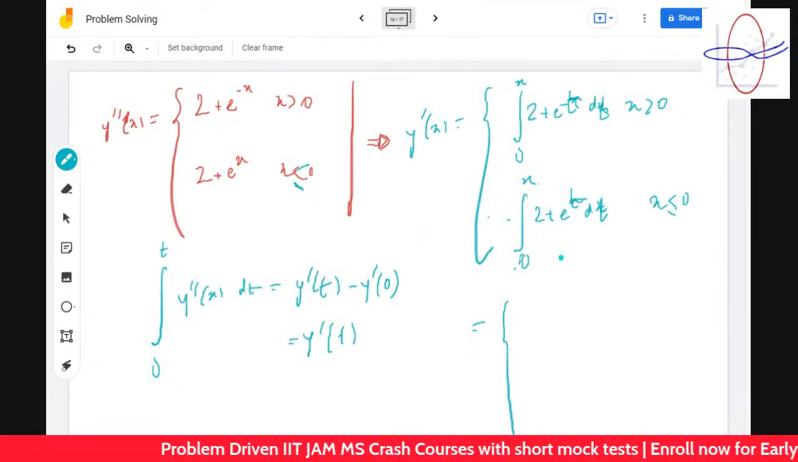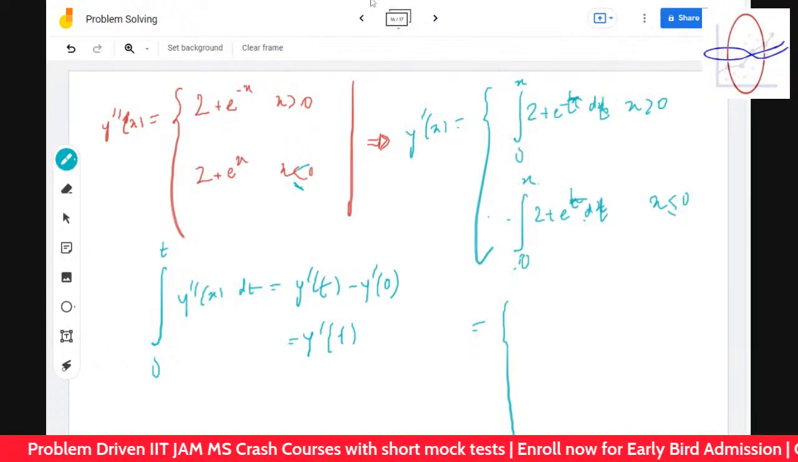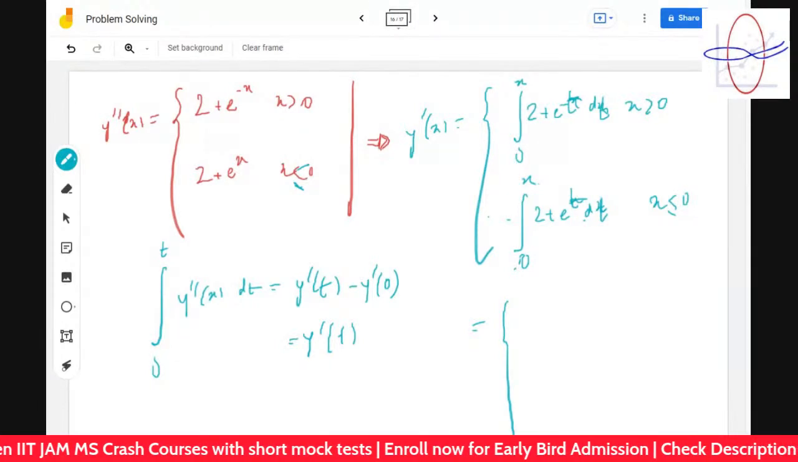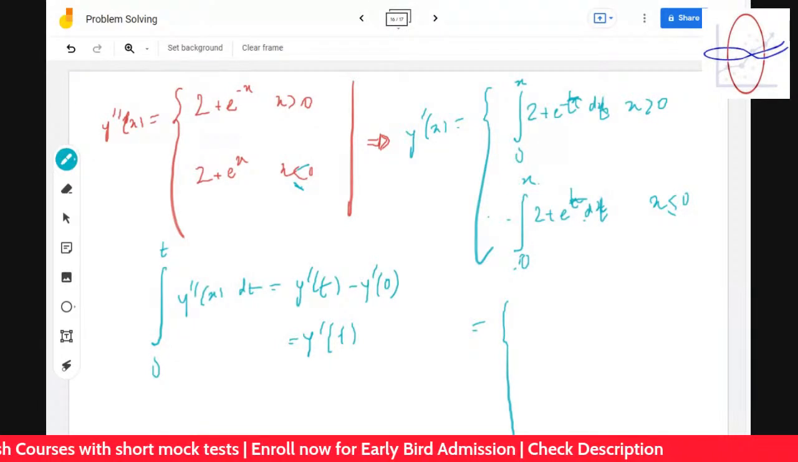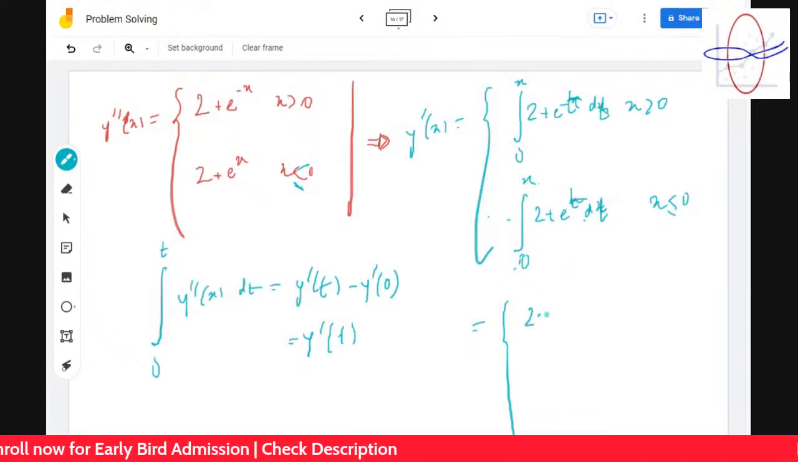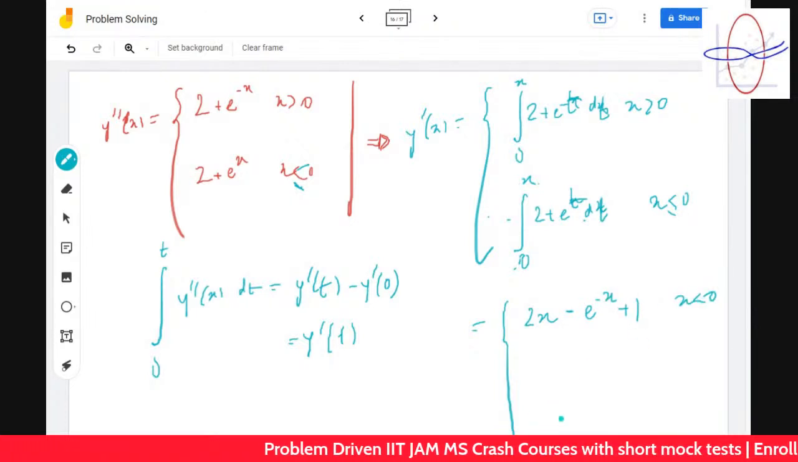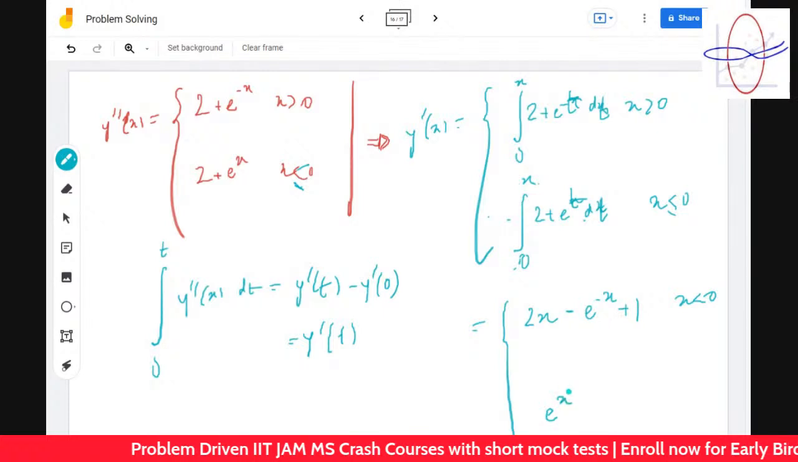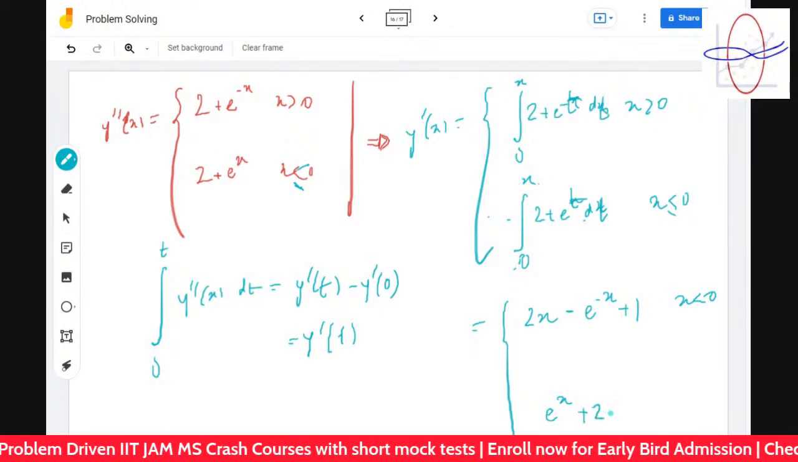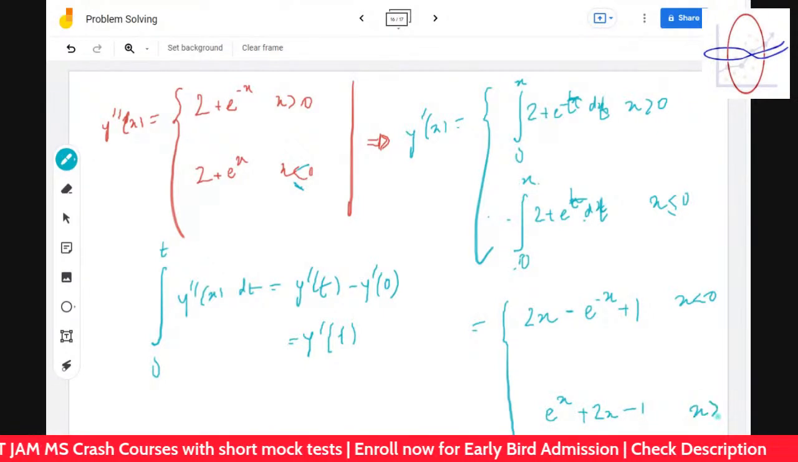Anyway, so this will be 0 to x. Please do me the calculation, guys. Did you do the calculation? Time is going away. First one will be 2x minus e to the power minus x plus 1. Good. Next one, e to the power x plus 2x minus 1. Very good.